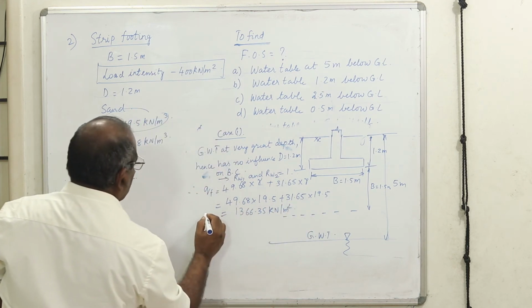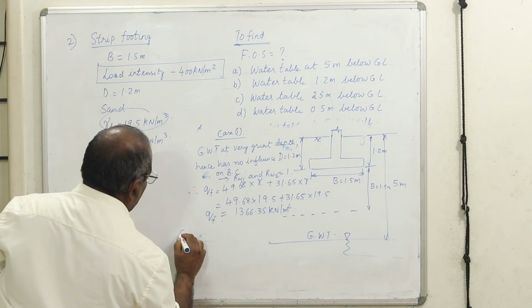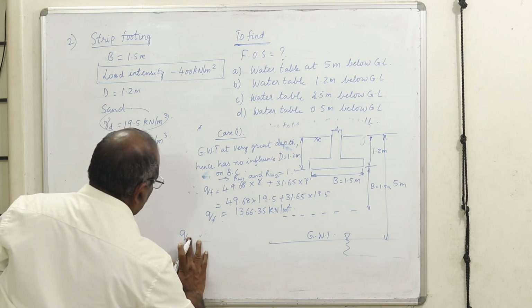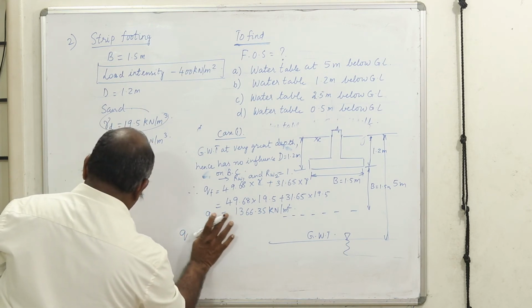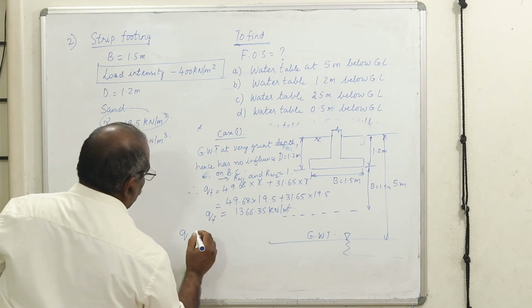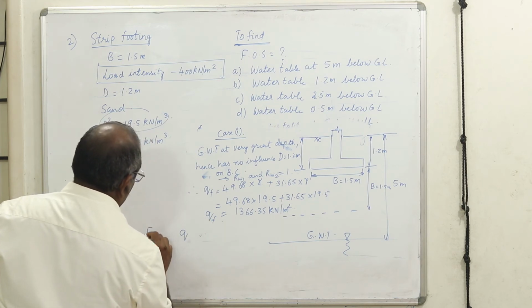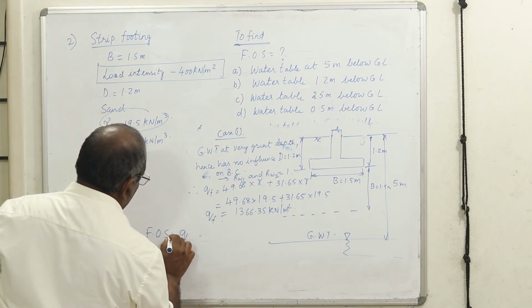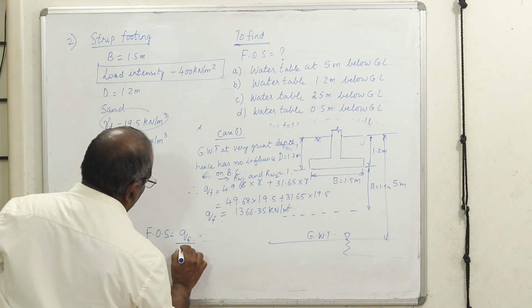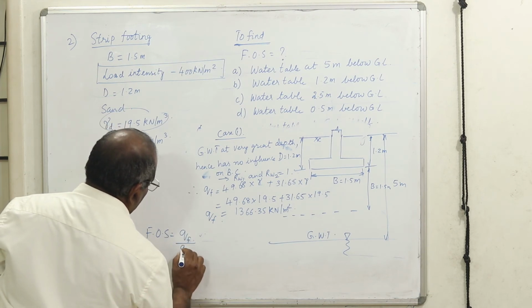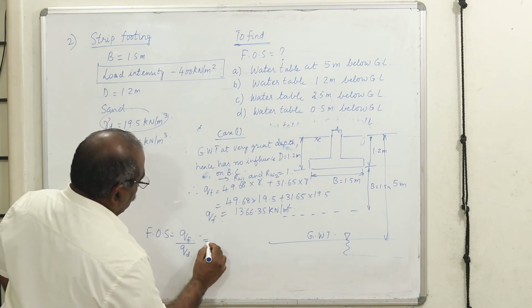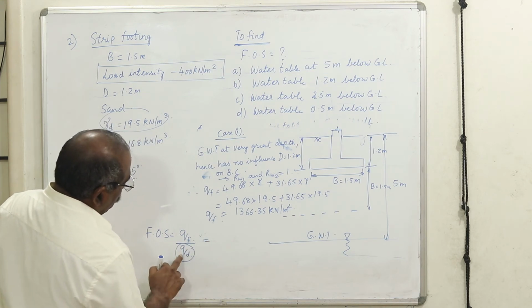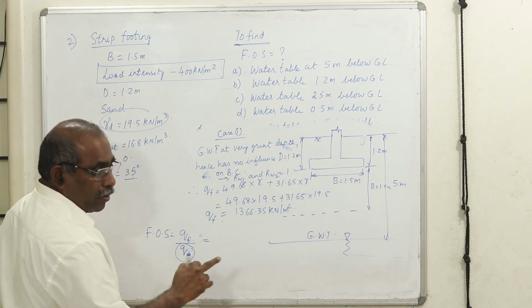Now, since he has asked for the factor of safety, what is your SBC? The factor of safety is equal to the ultimate divided by the working load. This is what you can call Q design or Q working load, and it has been given. Whatever SBC you get, that you are going to use for your design.